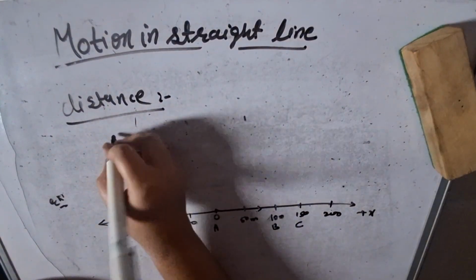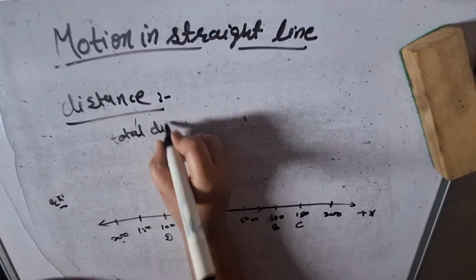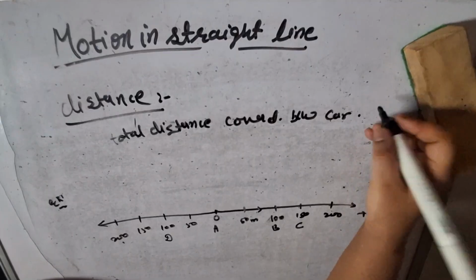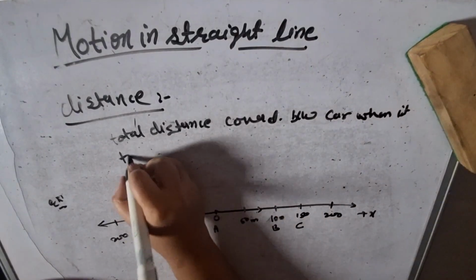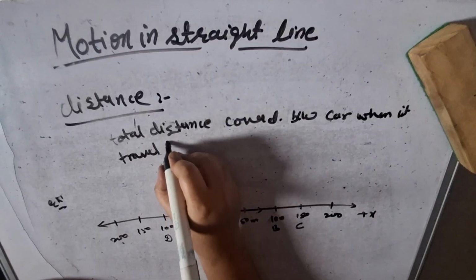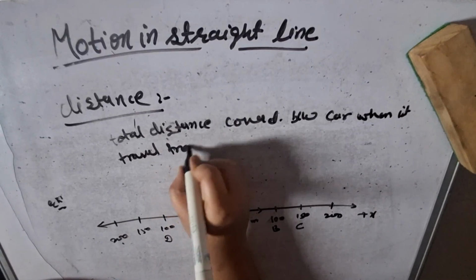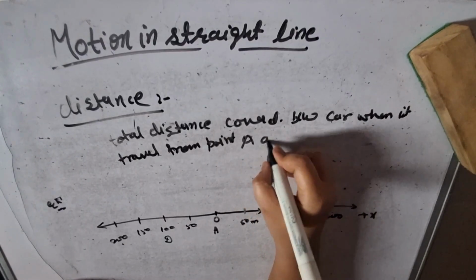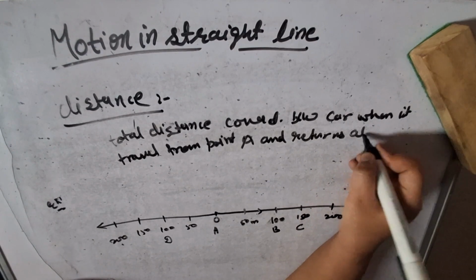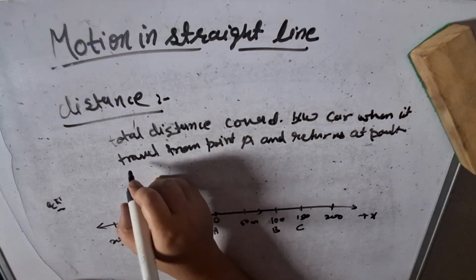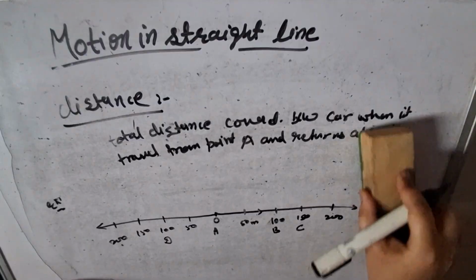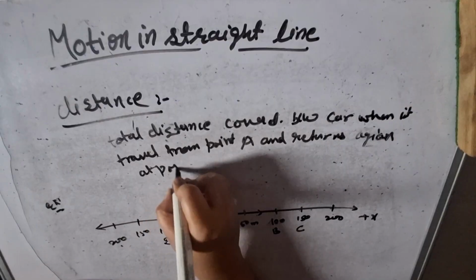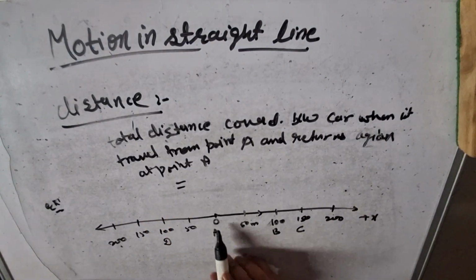So the total distance covered by the car when it travels from point A and returns again to point A, I am talking about the total distance.